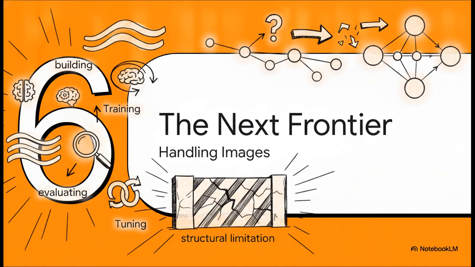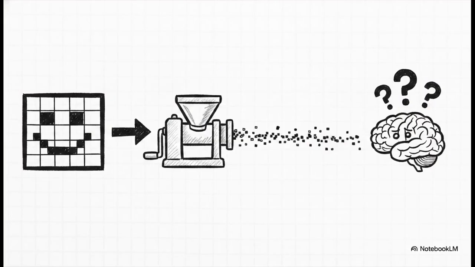Finally, section 6, the next frontier. We've seen exactly how to build, train, evaluate, and tune our neural network today, and it's incredibly powerful for the kind of tabular data we've been using. But as we look forward, we face a pretty major structural limitation regarding exactly how data is fed into the system. Traditional artificial neural networks treat every single input entirely independently.